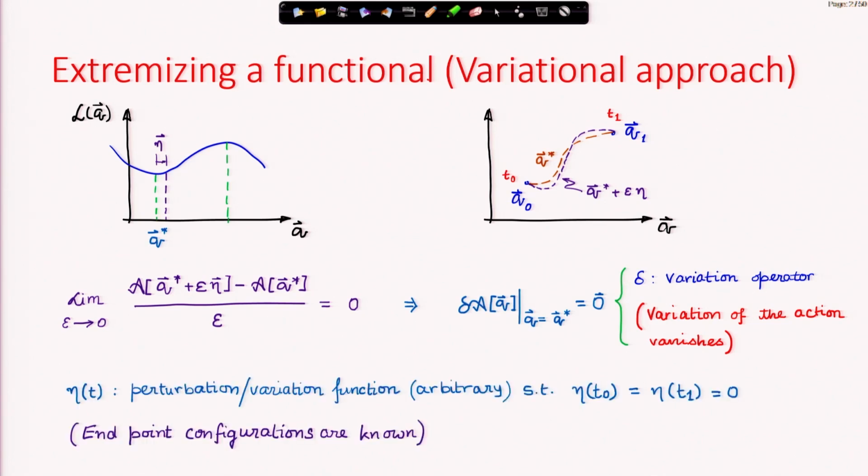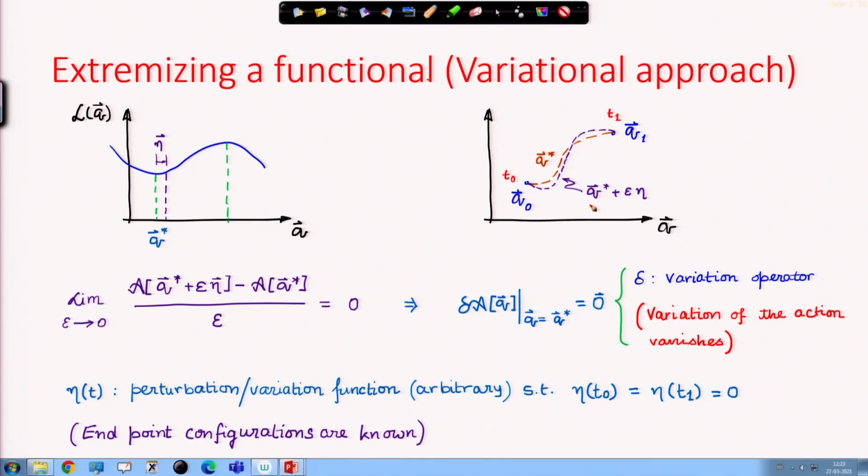Eta of t is a perturbation or variation function which is absolutely arbitrary. I can get back to q star from the perturbed path, by just putting epsilon equal to 0. Eta is any arbitrary path such that eta at t 0 and eta at t 1 must be 0. This is the only condition required on eta.